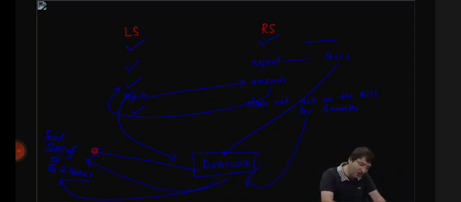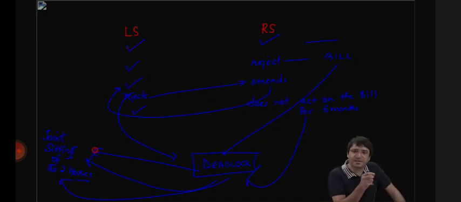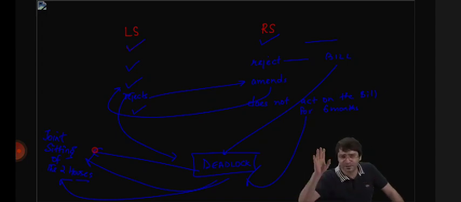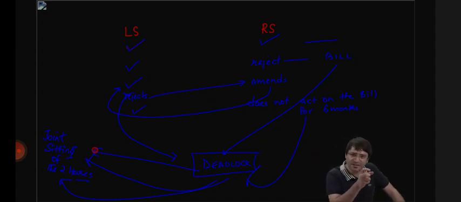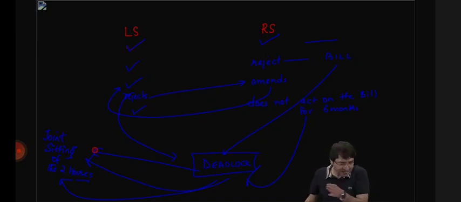So what is an ordinary bill? A bill that is neither a constitutional amendment bill, nor a money bill, nor a financial bill. Constitutional amendment bill we have discussed previously. Money bill and financial bill we will discuss tomorrow. So a bill which is neither a money bill, nor a financial bill, nor a constitutional amendment bill is an ordinary bill. And an ordinary bill can be introduced in either of the two houses: in Lok Sabha first, then Rajya Sabha, or Rajya Sabha first, then Lok Sabha. It can be introduced by a private member or a minister.